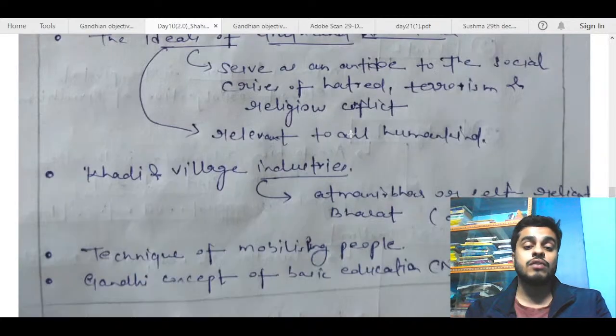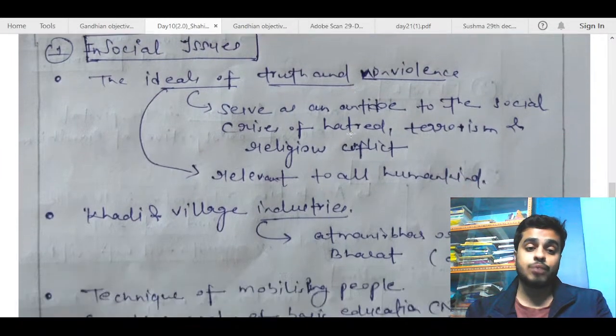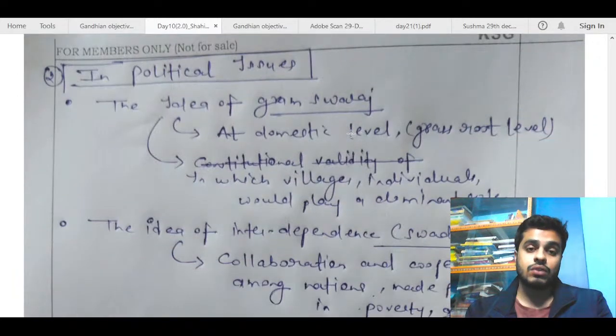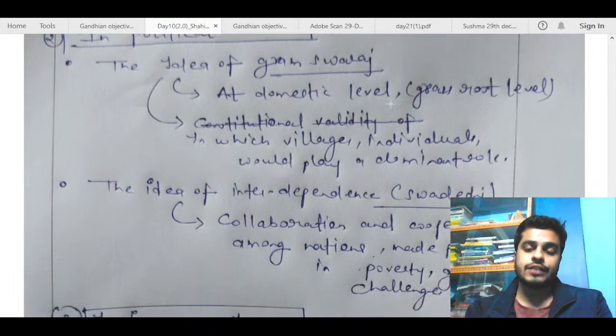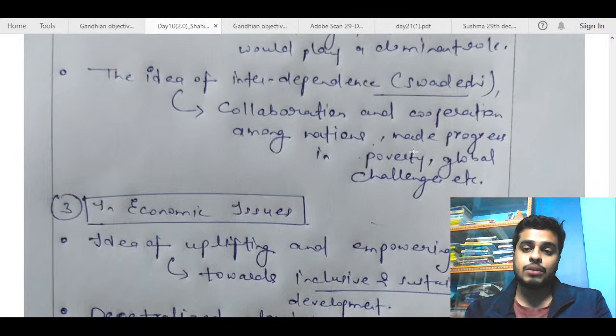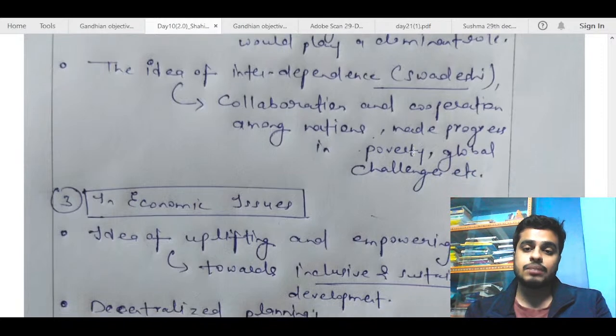You can talk about removal of poverty. You can talk about the National Food Security Act. You can talk about the right to education. So all of those are Gandhian objectives. Again, here one of the main points that you have missed is, I think, the 73rd. Okay, you have mentioned here the idea of Gram Swaraj at domestic level, which is fine. Mention the 73rd, 74th Amendment. The idea of interdependence, Swadeshi, collaboration and cooperation among nations, make progress in poverty, global challenges, etc.